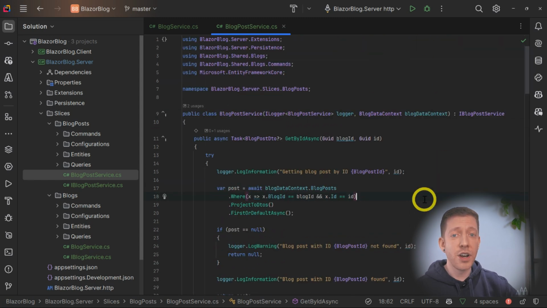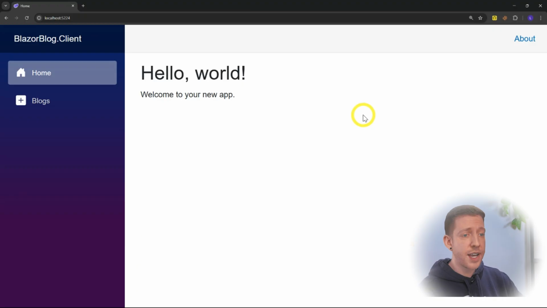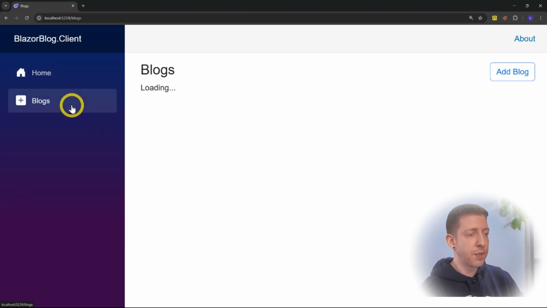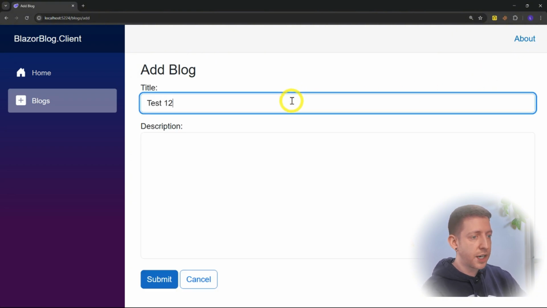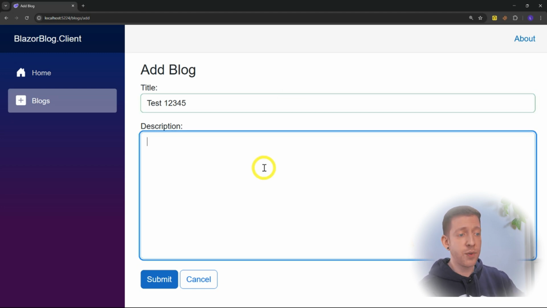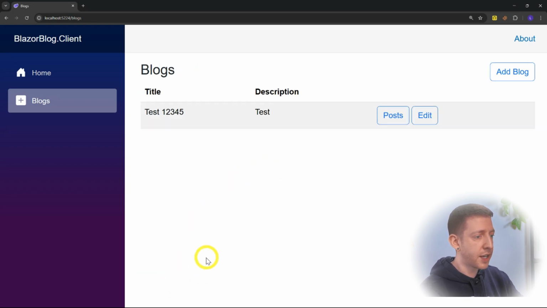So now let's give it a run and see what happens. Over in our app, if we go to the blogs page and add a new blog, everything should continue to work as before, because everything we've done today is refactoring. So we get the same functionality that we had before, but in a much cleaner, more maintainable and production-ready way. Let's add in a test description, and that's gone through fine.